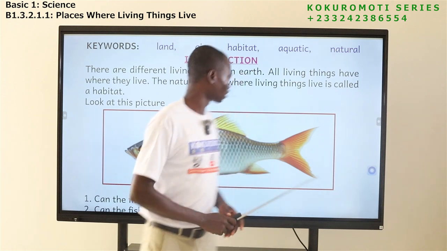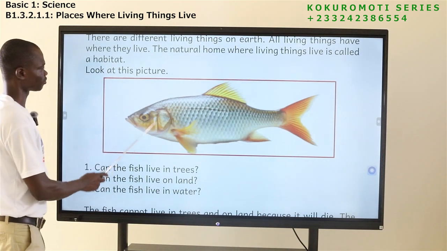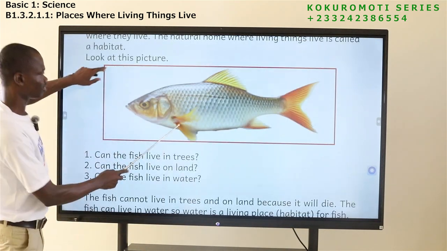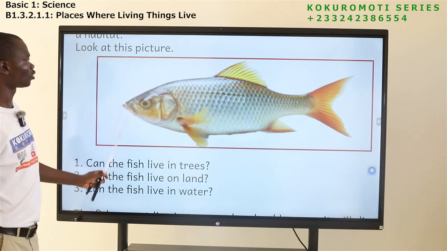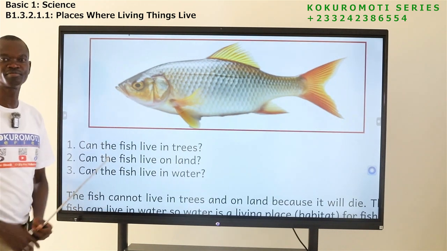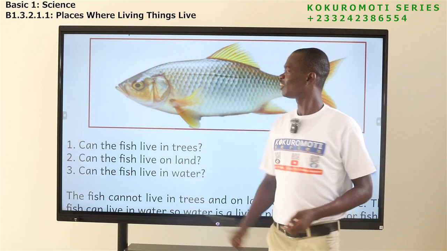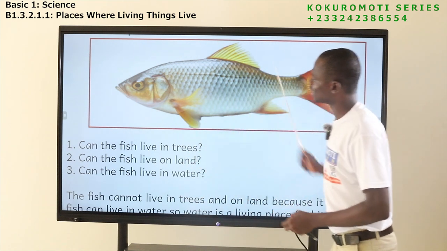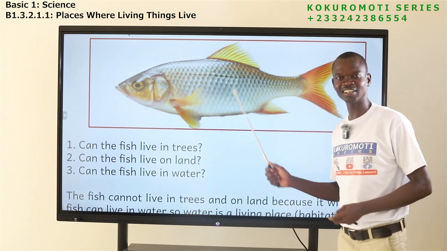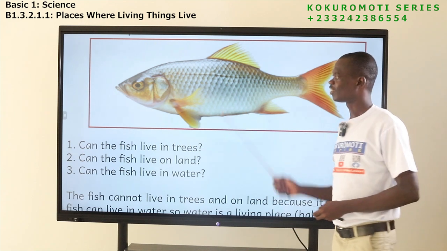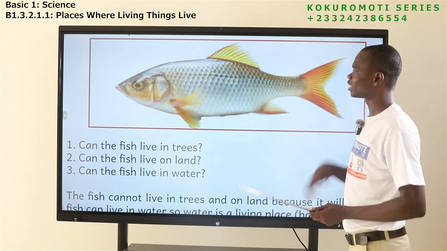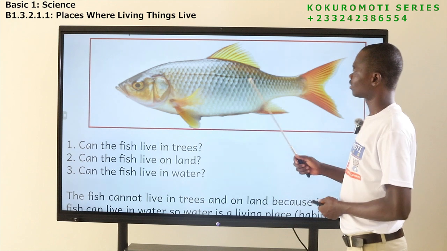Okay. Now look at this picture. I hope you can see it clearly. Very good. What is the name of this animal? Amayebua. What is the name of this animal? What did you say? I heard it, but I will not say it.